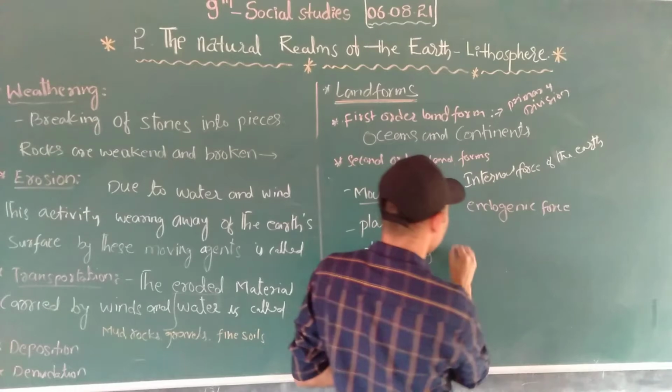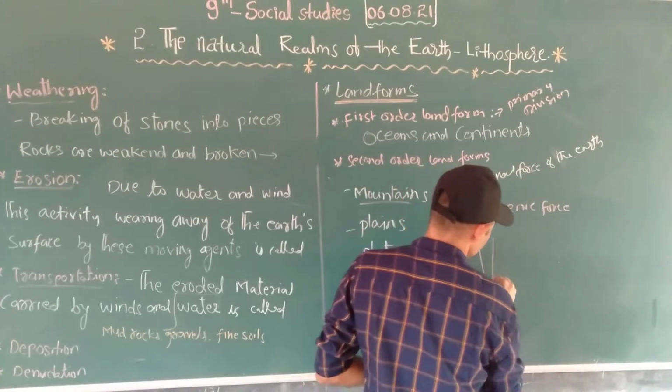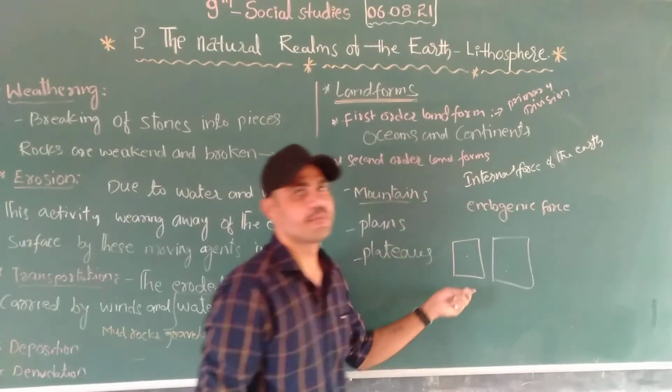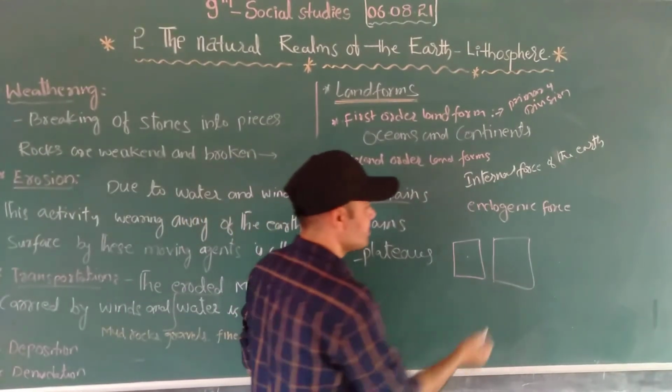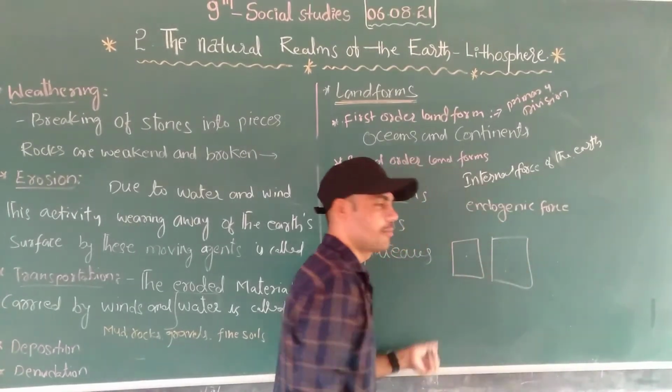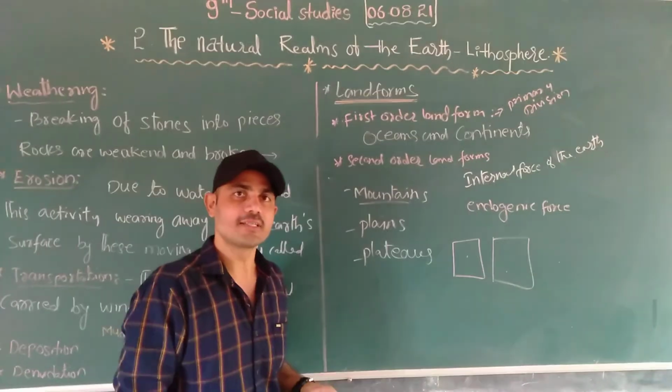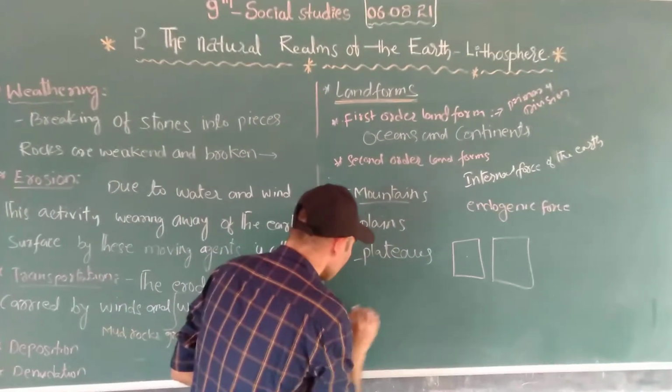How were mountains formed? This is one plate, and this is another plate. You know, when we discussed in the first lesson, India was part of Gondwana land.